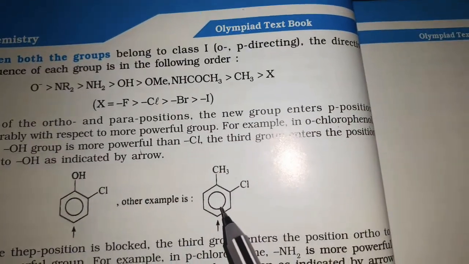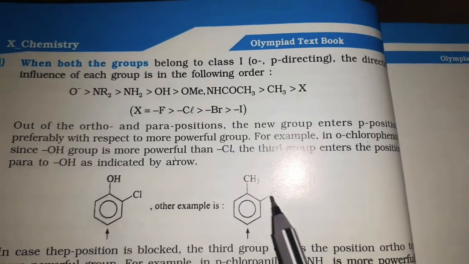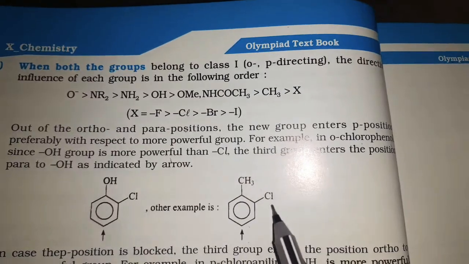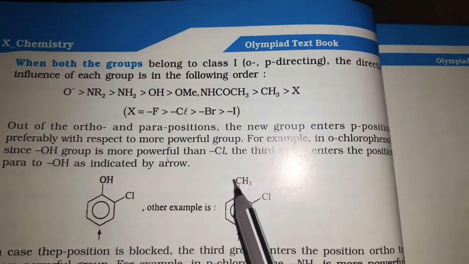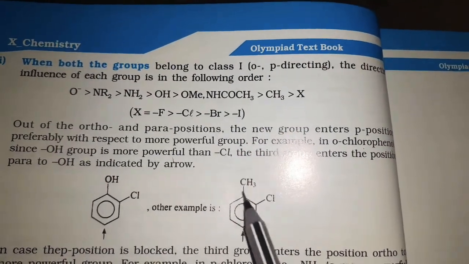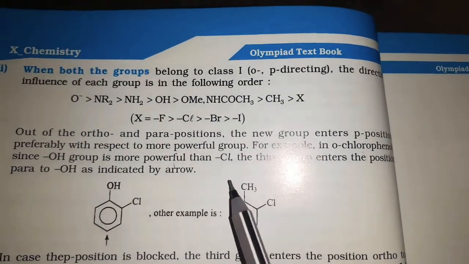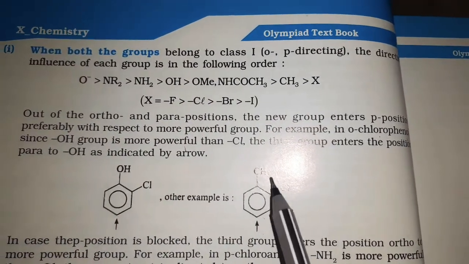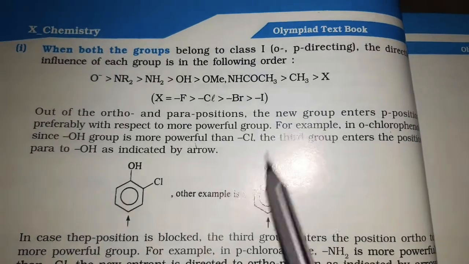Next, try to observe this example, friends. Here two substituents are present. This is the alkyl group and this is the halogen. Compared to halogen, the methyl group has more priority, and of course it is ortho para directing. Between ortho and para we should give priority to para, so the substituent will get attached at this position. Hope you understood this, friends.